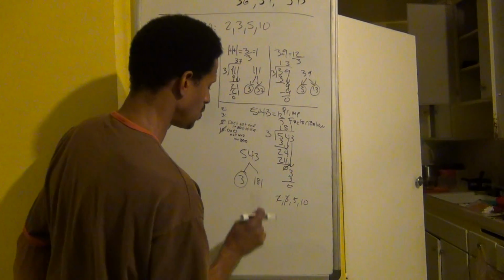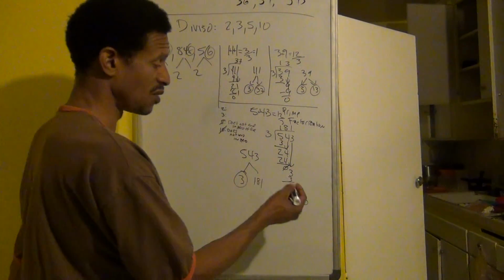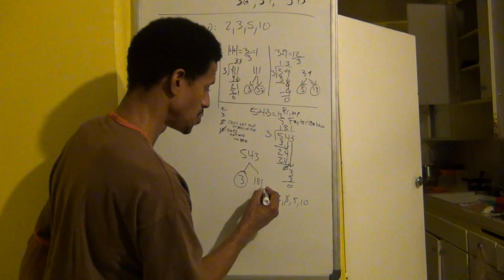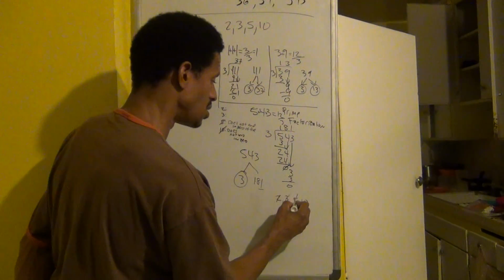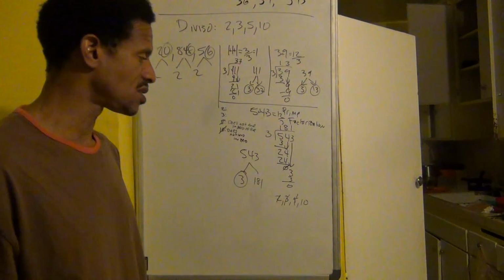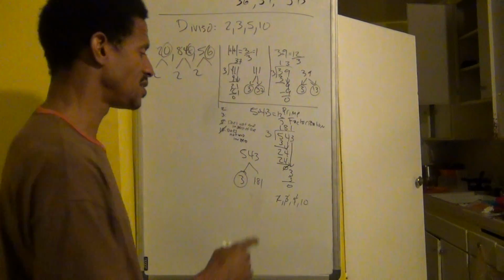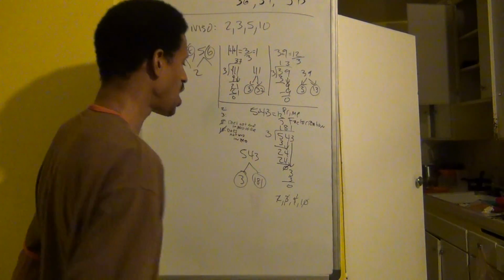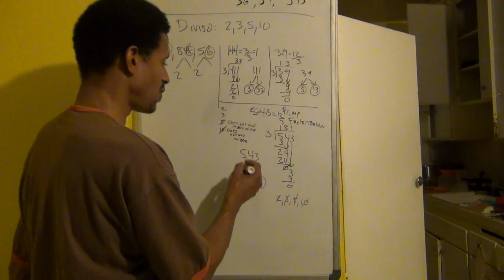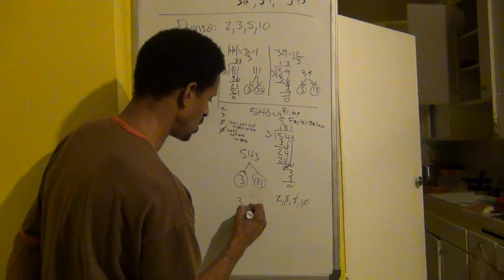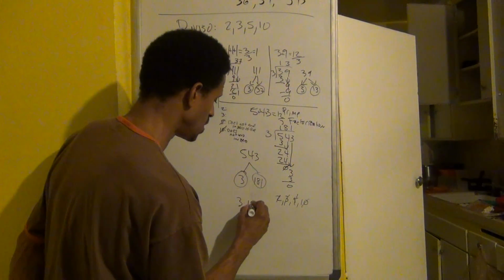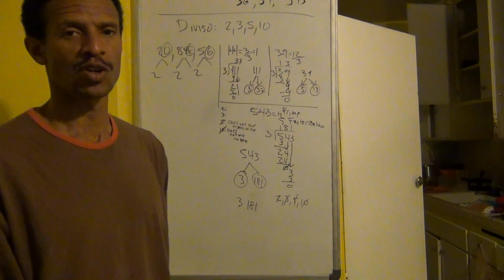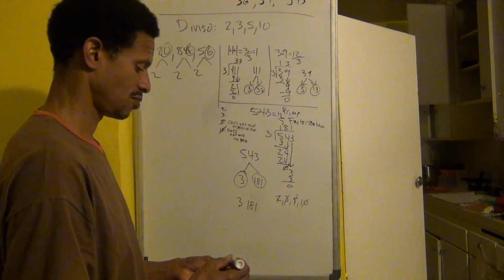Let's take a look at the 5. Does it end in a 5 or a 0? Nope. That doesn't work. And last but not least, does it end in a 0? No. Looks like this number is prime. So the prime factorization of 543 would be 3 times 181. And that's as far as we can go in this situation.